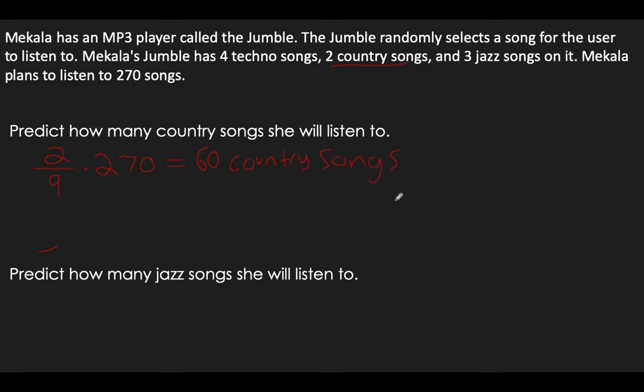Now, just like theoretical probability, this isn't what happens in real life. This is the theoretical probability, but if this happened, you could have way less, way more. It's randomized, okay? Sorry, it was 60 songs. You guys can go back if you didn't write that down in time. Predict how many jazz songs she will listen to.